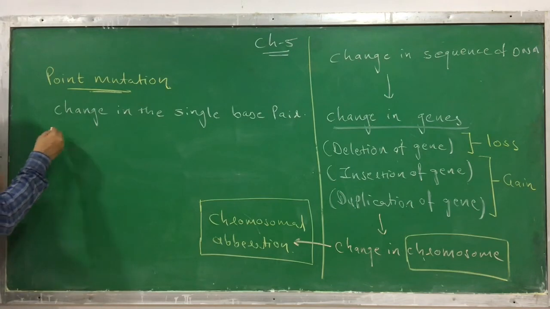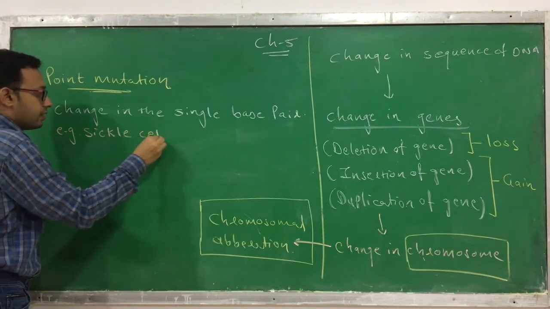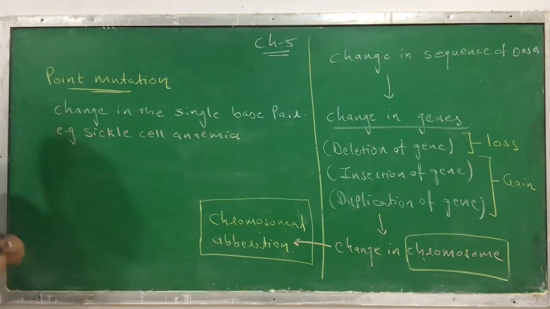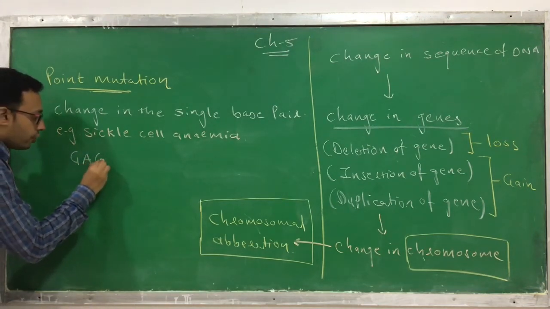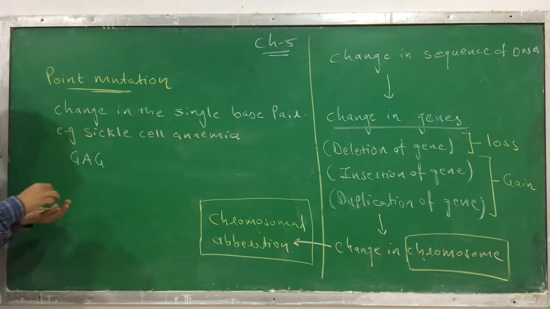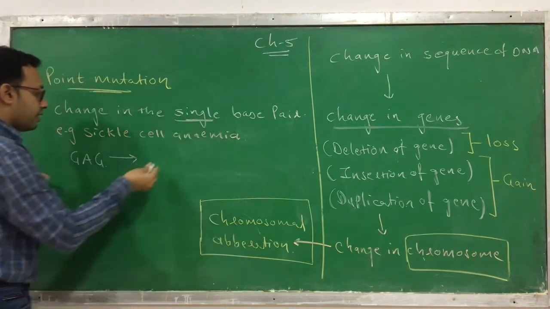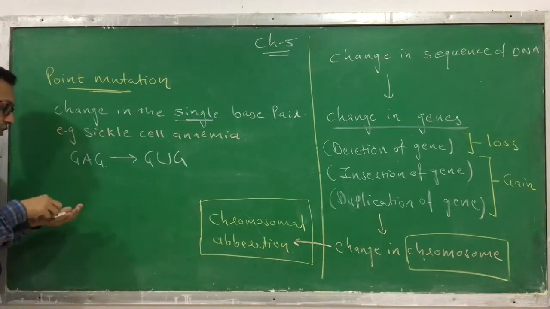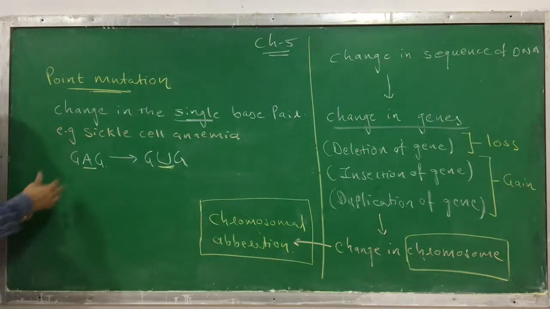The classical example of a point mutation is sickle cell anemia. What is sickle cell anemia? I will show you that in a normal person, the codon is GAG, but here there is a change. The change occurs only in a single base pair. So this A is replaced by U, giving GUG. See here, there is only one change: A is replaced by U. Such a mutation is called a point mutation.